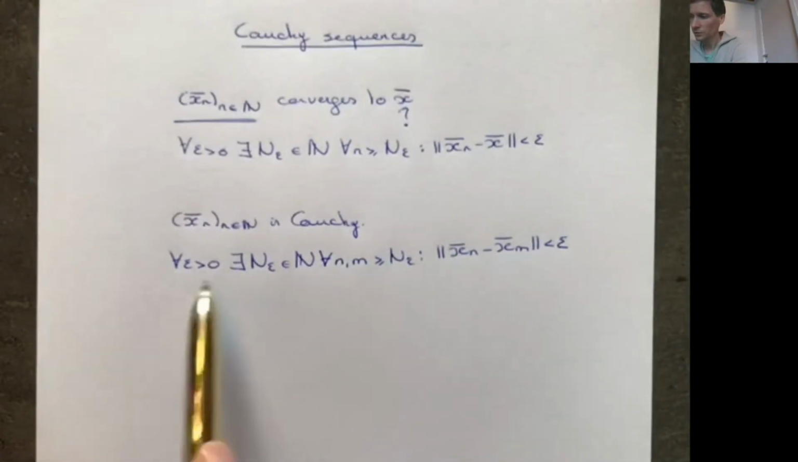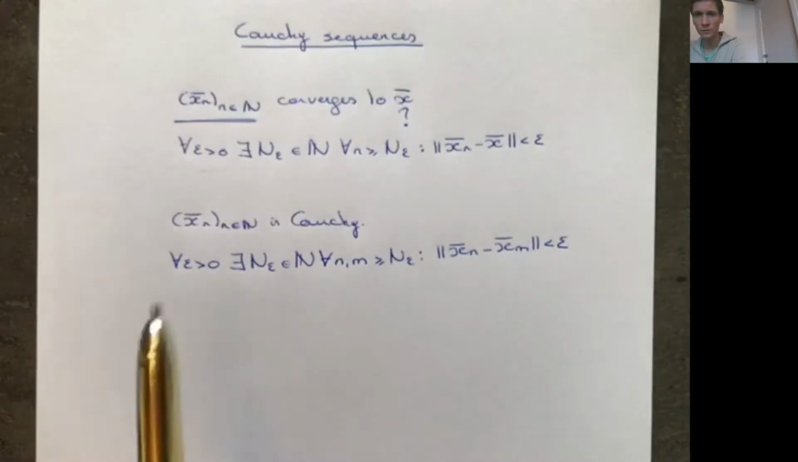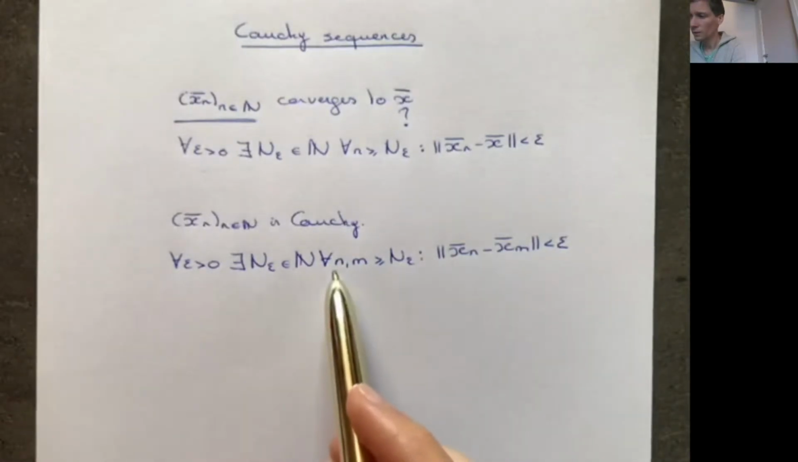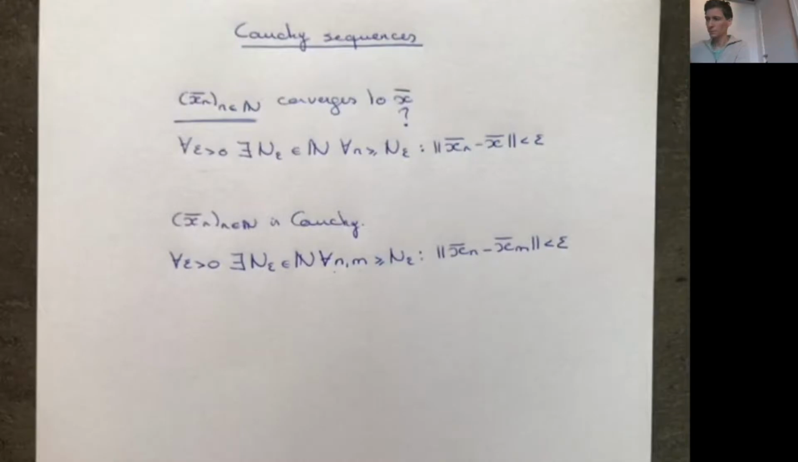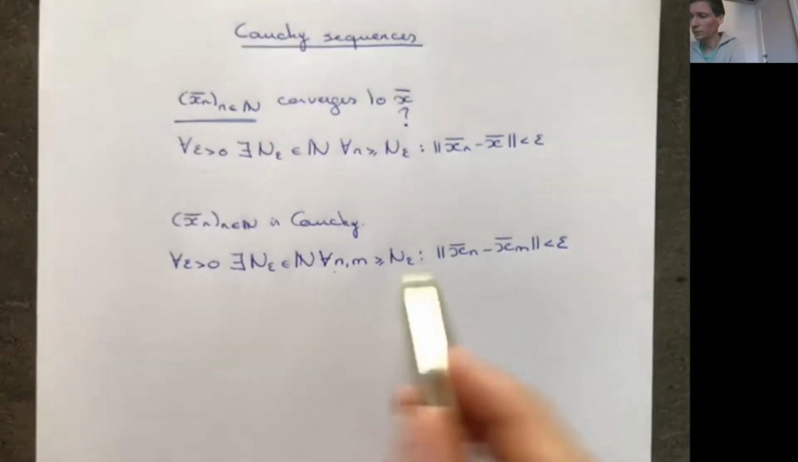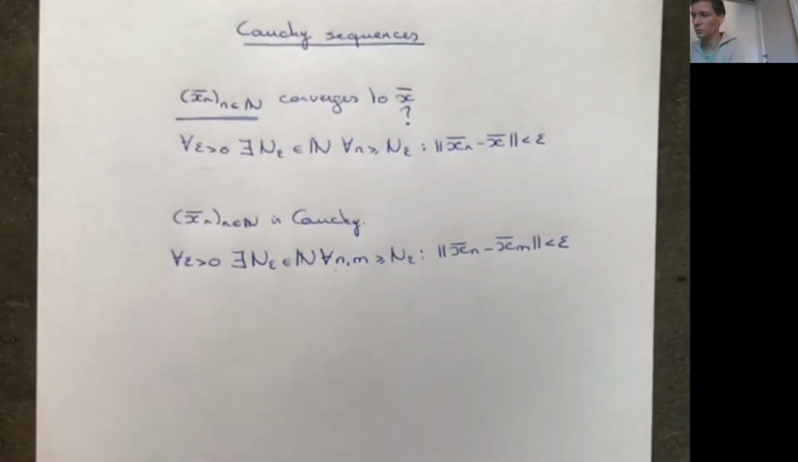So basically what this definition says is that if I go far enough into the sequence, then for any two vectors in the sequence that are far enough into the future, their distance will become arbitrarily small, right? So any two vectors arbitrarily far into the sequence are arbitrarily close to each other. This is basically what this notion says.